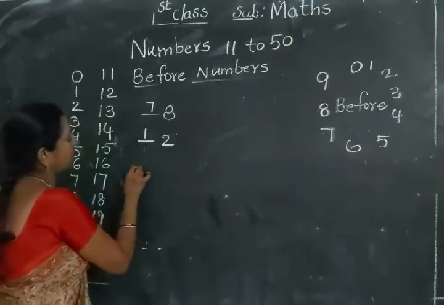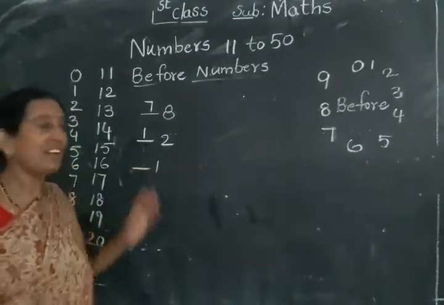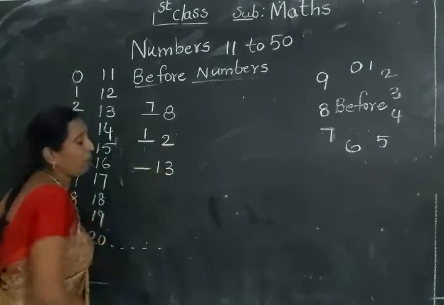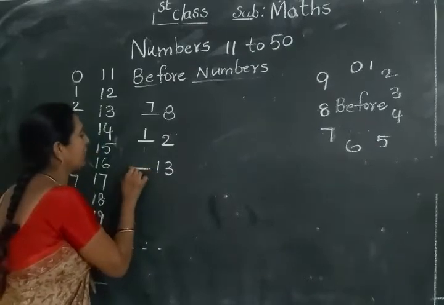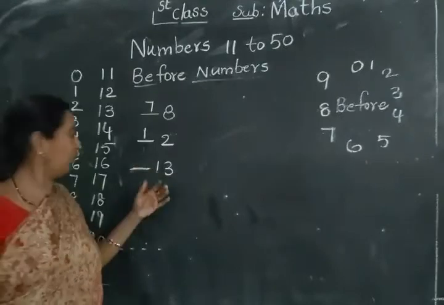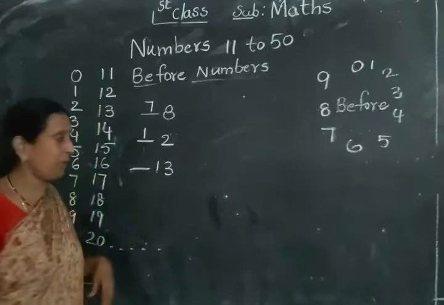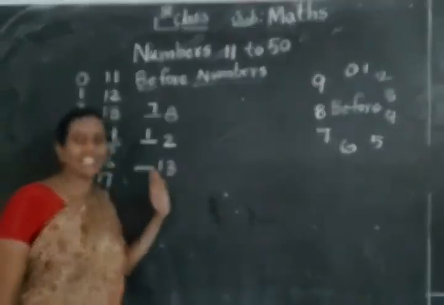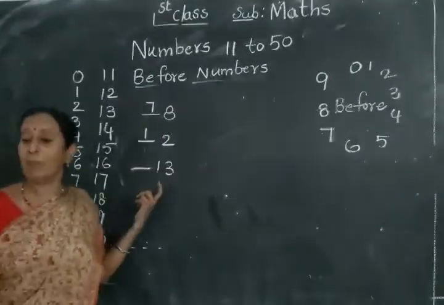Now see this. I'll give you already 0 to 10. Now I'll give a 2 digits number. What is a 2 digits number? Here what is the number? 13. Here 13 before number, how to write? You don't know, you simply know for 0 to 10. But here I give a 2 digits number, 1 and 3. So the number is 13. Here 13, how to identify the before number?